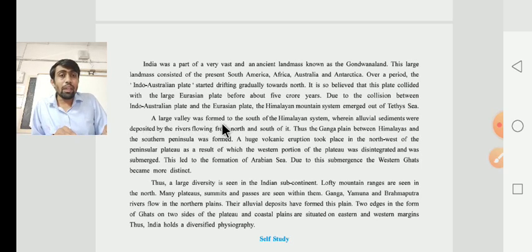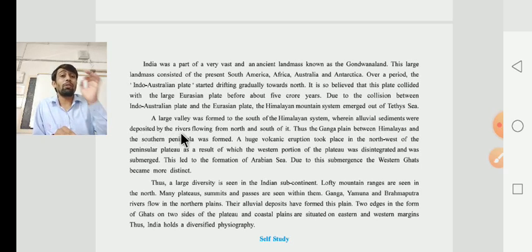A large valley was formed to the south of the Himalaya. Dear children, you know very well that the large valley was formed to the south of the Himalayan system, where alluvial sediments were deposited by the rivers.